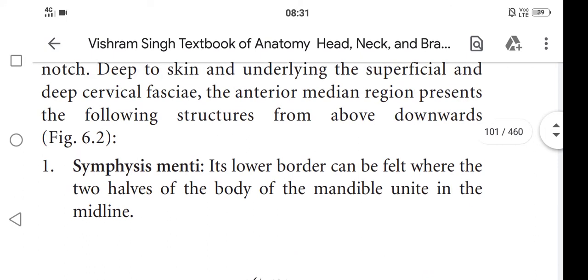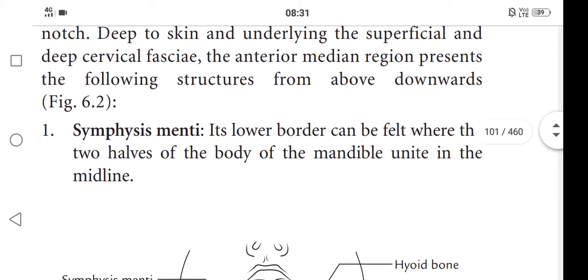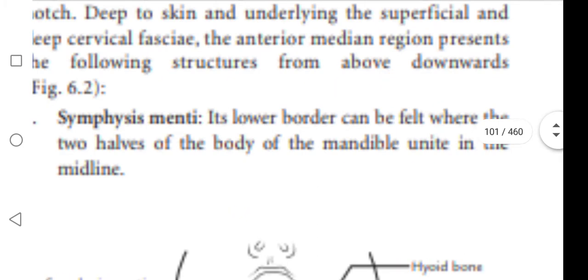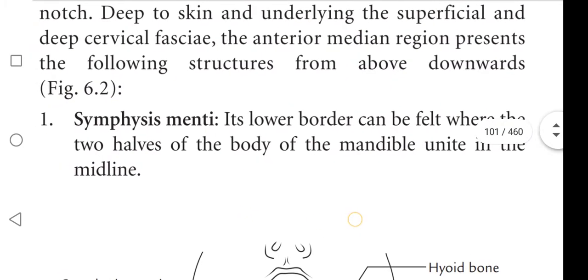First we learn about the symphysis menti. Its lower border can be felt where the two halves of the body of the mandible unite in the midline.